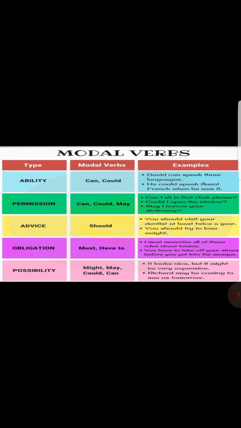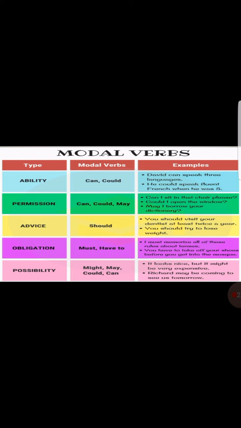Permission. Can, could, may are the modal verbs used in it. Examples: can I sit in that chair, please? Could I open the window? May I borrow your dictionary? Now the permission is shown in these examples. Advice or probability. Should. You should visit your dentist at least twice a year. You should try to lose weight.